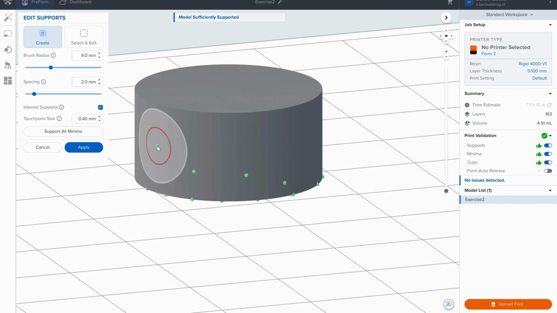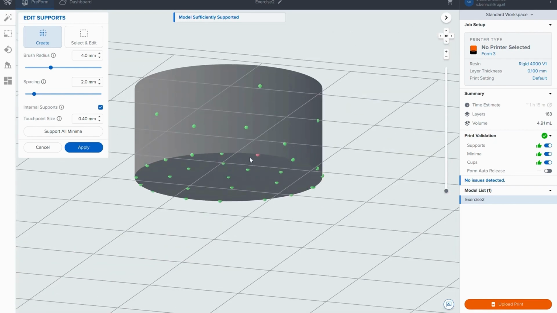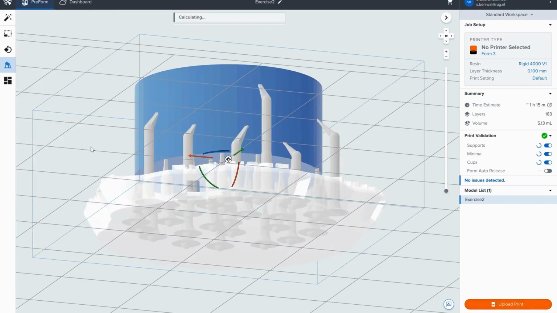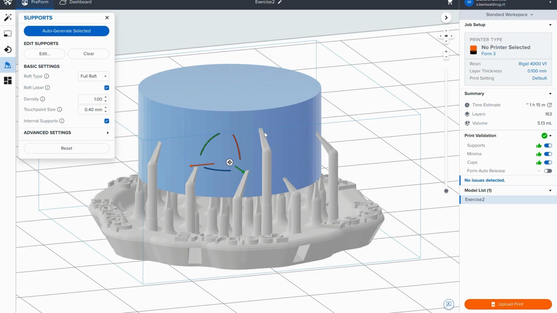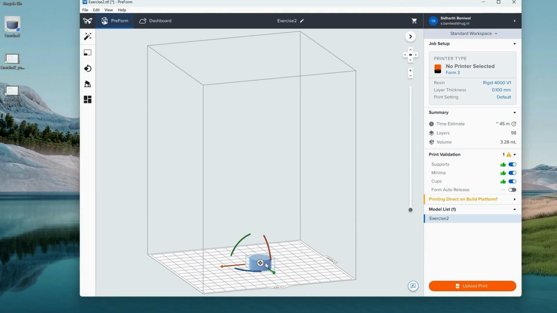For now, I'll just define some random points and apply the settings. You can see that the new supports are being generated for the geometry. And finally, upload the print to the printer.